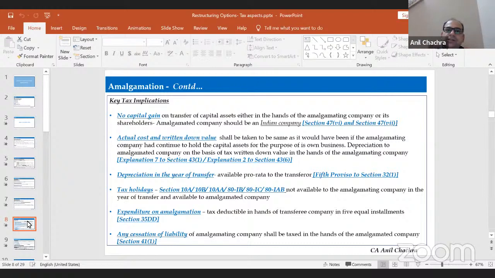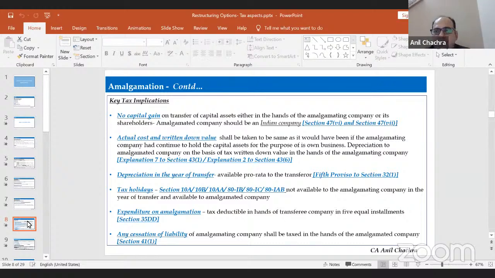So these are the conditions that we need to keep in mind. Only and only in that case will the amalgamation or merger be tax neutral. That means it will not be treated as a transfer. You don't need to pay any capital gains tax as and when the amalgamation or the merger happens, provided that the amalgamated or the transferee company is an Indian company.